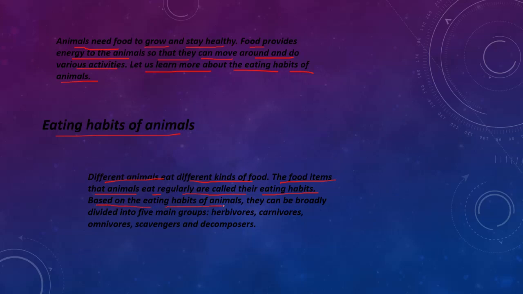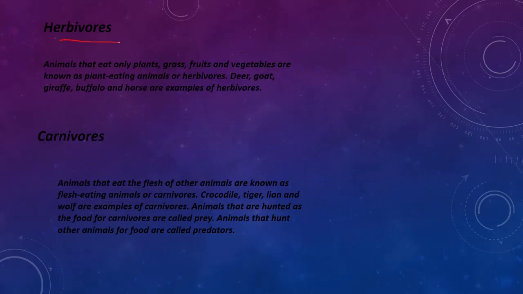Based on the eating habits of animals, they can be broadly divided into 5 main parts: herbivorous, carnivorous, omnivorous, scavengers, and decomposers. So herbivorous. Animals that eat only plants and grass, fruits and vegetables are known as plant-eating animals or herbivorous. So herbivorous will eat only plants and plant products and fruits, vegetables. Deer, goat, giraffe, buffalo and horse are examples of